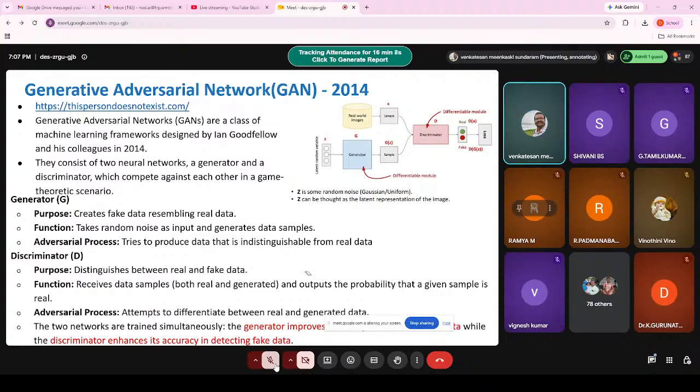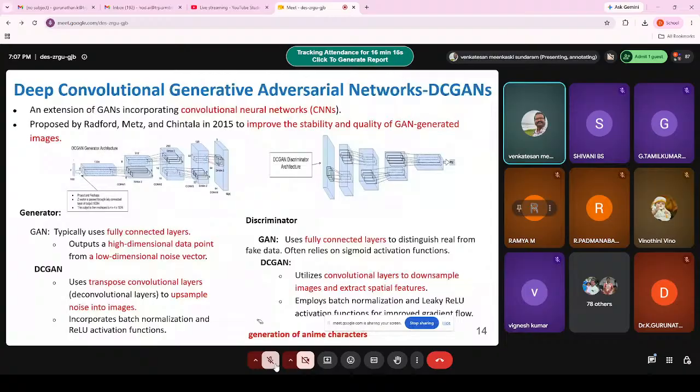So this is what you do in GAN. Then the second model is the DC GAN. This is an extended version of GAN, called DC GAN, Deep Convolutional Generative Adversarial Network. Here you are also using a convolutional network, CNN, but with slight modification. So you can see here what is happening.